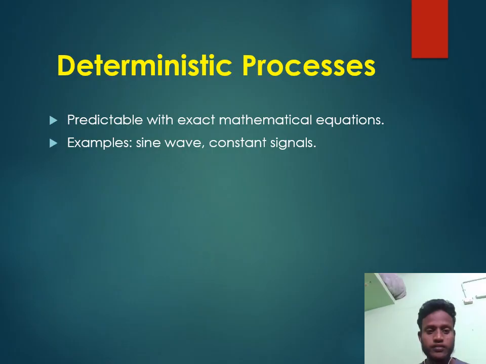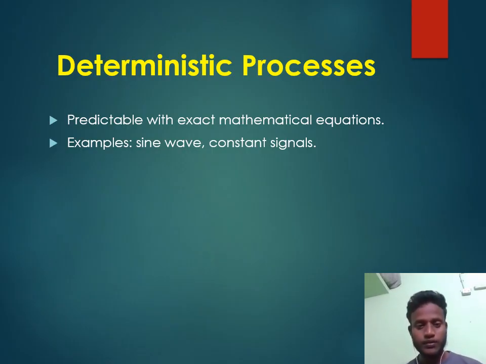And the next one is what we are talking about: continuous random signal, discrete random signal, continuous random sequence, discrete random sequence. In a random signal, the time is continuous and the voltage value is continuous. In a discrete random sequence, the time is discrete. In a sequence, time is discrete.